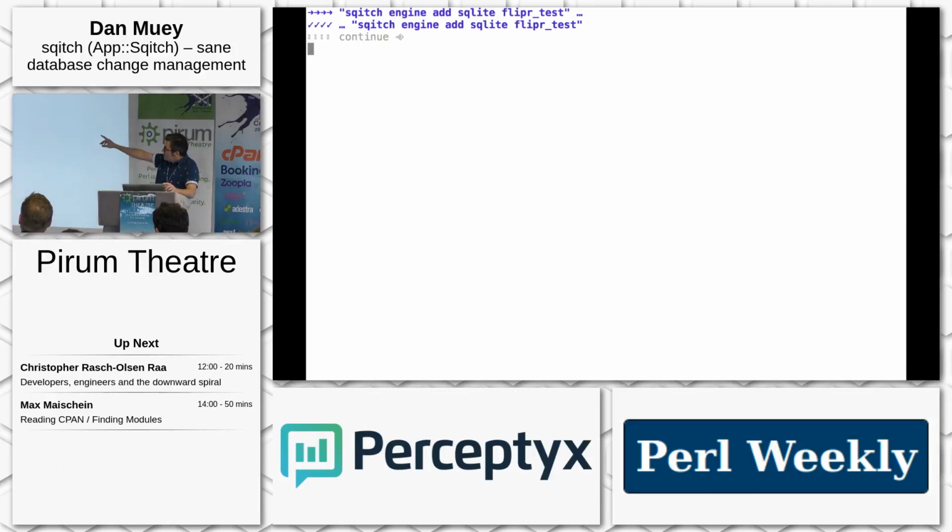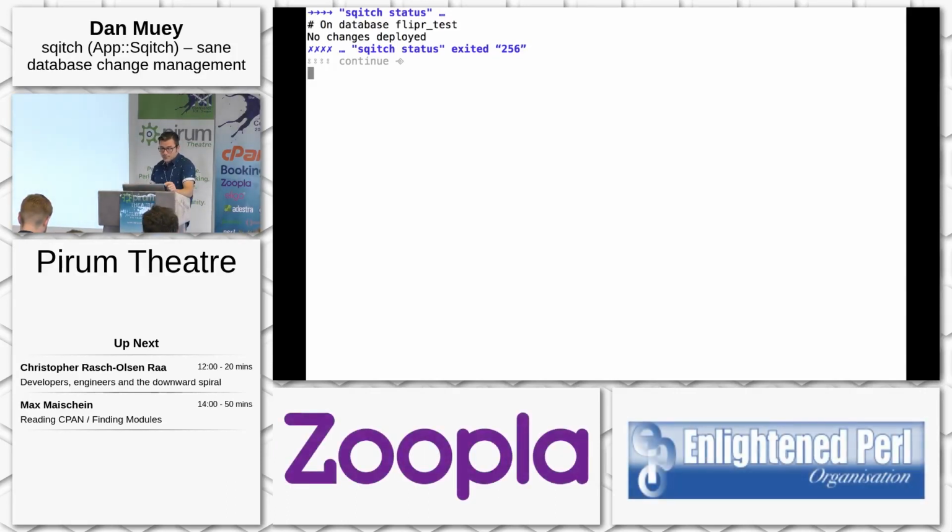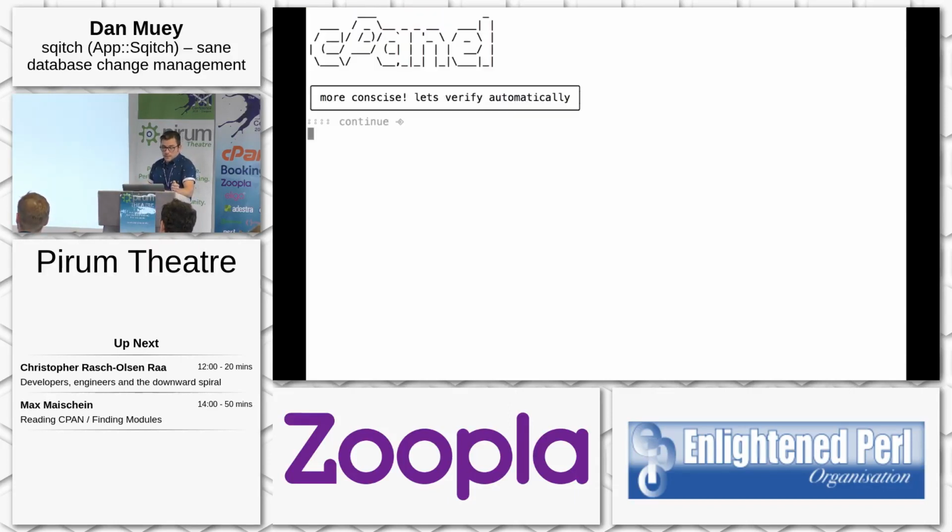And what this does is says, for the engine SQLite, I want to add this flipper test thing as my default database. So I don't even have to type that. I could just say Sqitch status, and it's like, yeah, there's nothing deployed. And that also lets me work with several databases if I want to with different names or whatever. But by default, this is the one I want to use, which makes everything more concise, which is good.